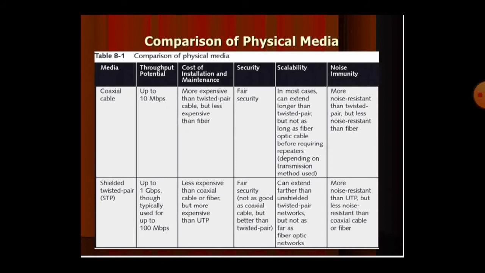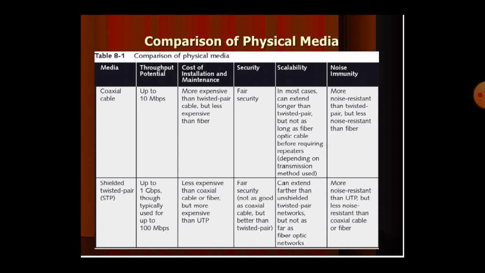Noise immunity is better than twisted pair but less than fiber. When compared to twisted pair, fiber and coaxial produce less noise.